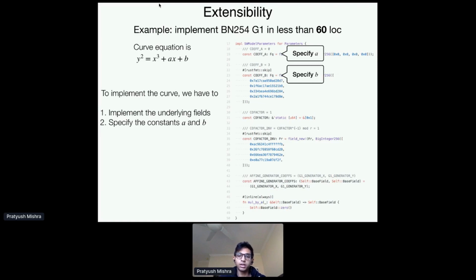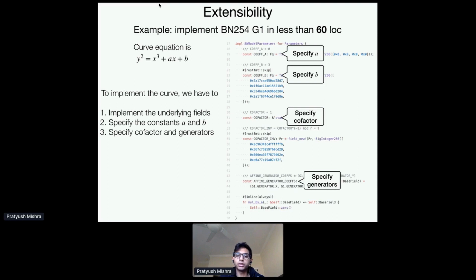It's a little bit of an arcane encoding, but you can generate it using a script. And finally, we specify the cofactor and the generators. And this is all you need to do to specify G1. And now this is a fully working implementation of the BN254 G1, which you can use for your favorite SNARK without worry. Okay. All right.